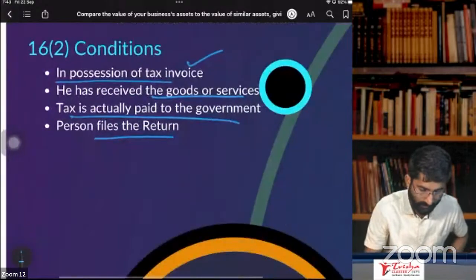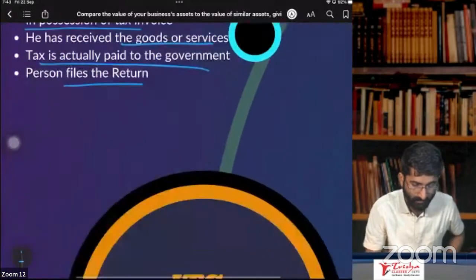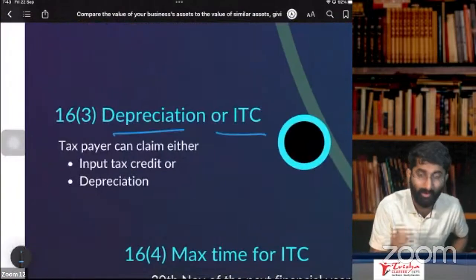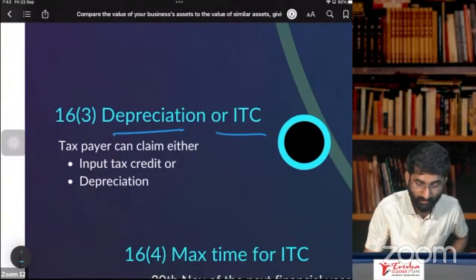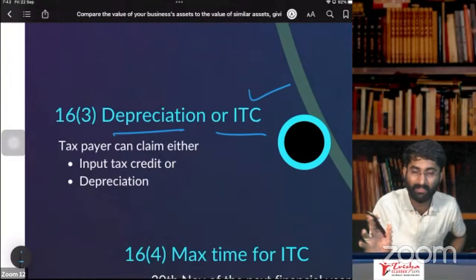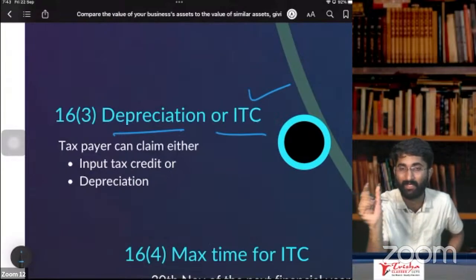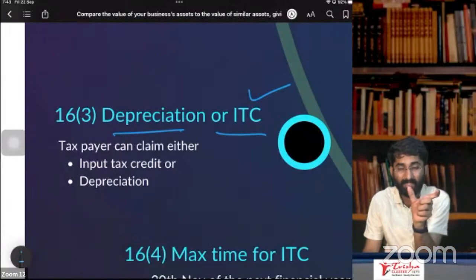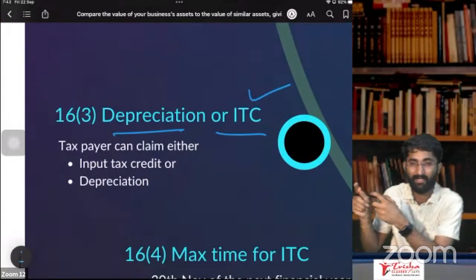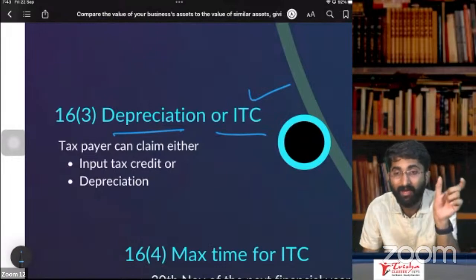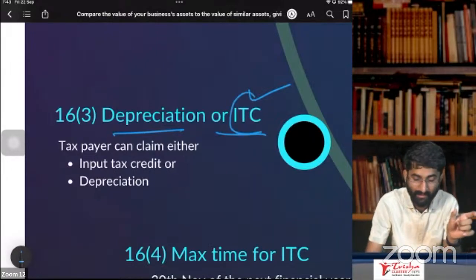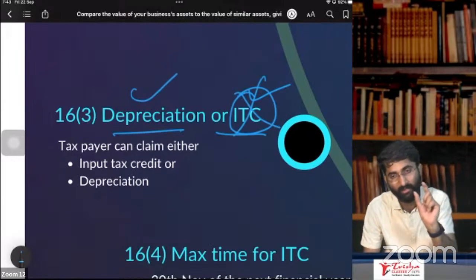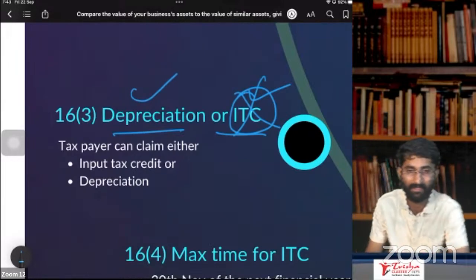Okay. So this is about section number 16, subsection 2. Section number 16, subsection 3. It is depreciation or ITC, not both. You can claim ITC. If you claim ITC, don't show that tax amount in your capital amount. When you show the capital asset in your balance sheet, you have to show only the value, not GST, if you are taking ITC. If you don't take ITC, then go for depreciation. That means you can show that GST also in the capital asset.